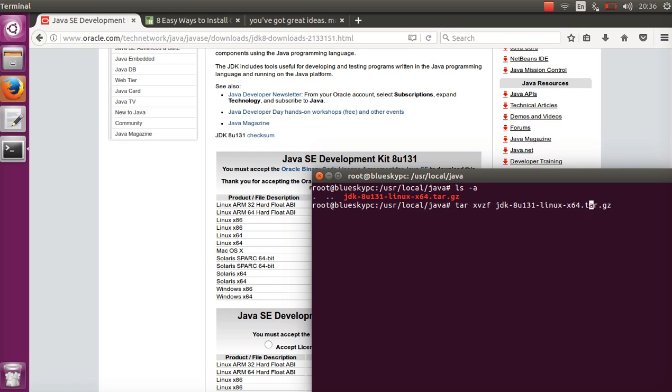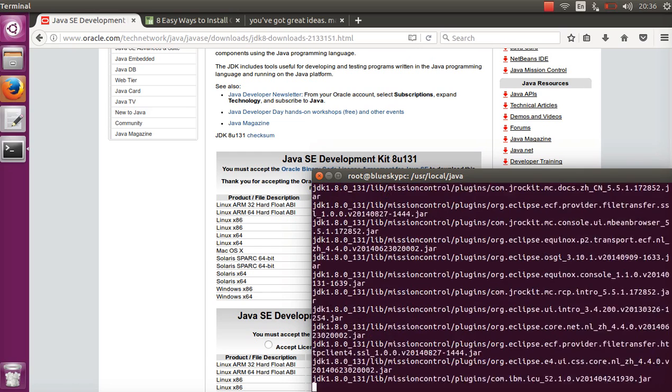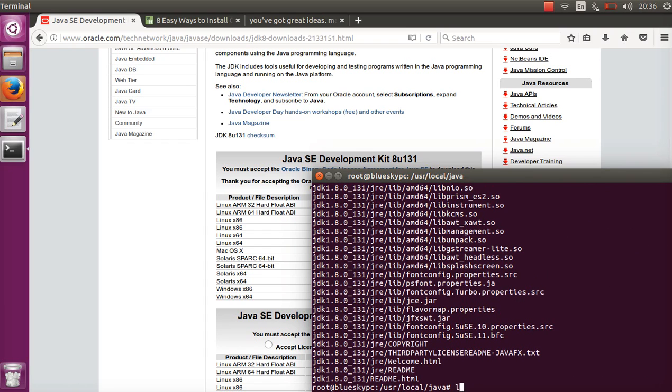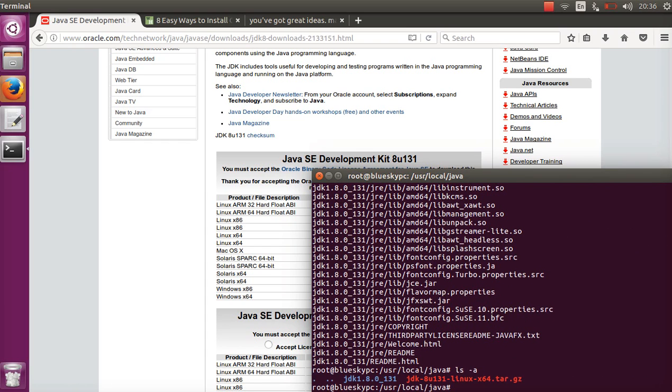Okay, so just unzip it, and almost ready. And here we can see that there's a directory here. This is what we want, and we can just delete the zip file, but I'm just gonna leave it there.